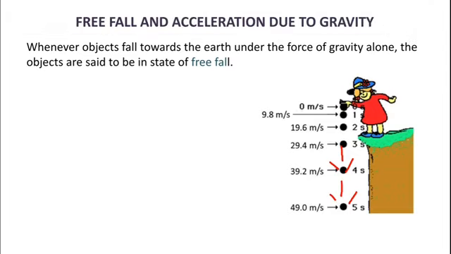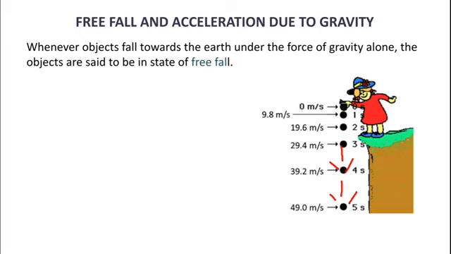So from this example, it is clear that the magnitude of the velocity is changing, but the direction of the velocity is constant. And you know, velocity is a vector quantity. Vector quantity means it has both magnitude as well as direction.